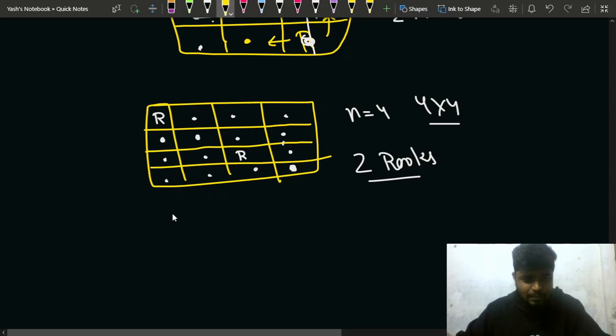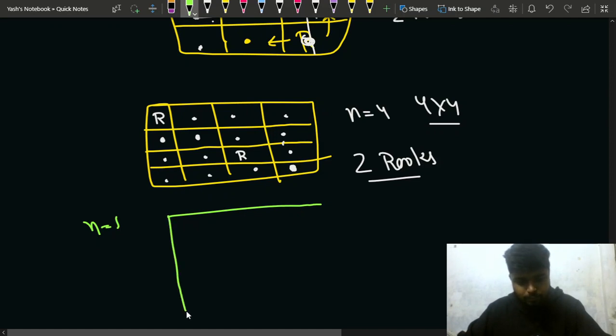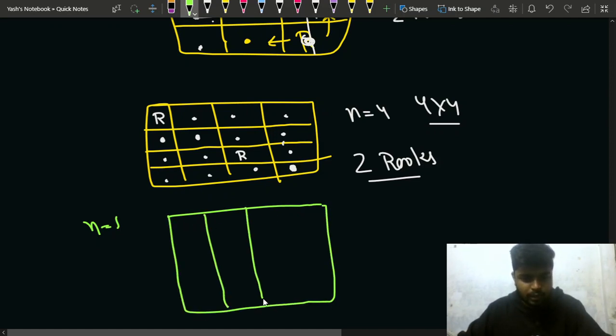Now let's suppose that my n value was 5. In that case, what would happen? If n value was 5, so 1, then 2, 3, and then 4, right? Let me draw it like this.